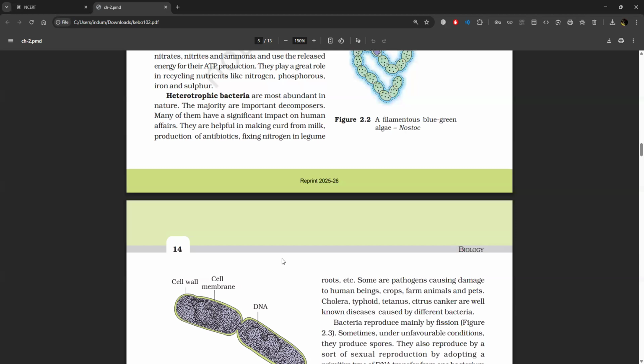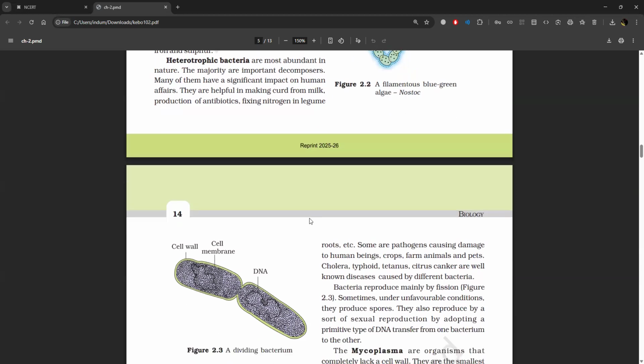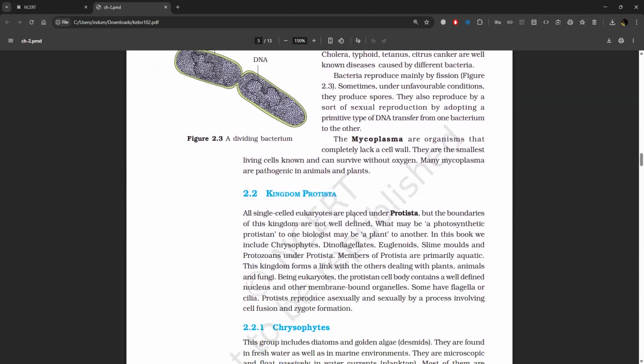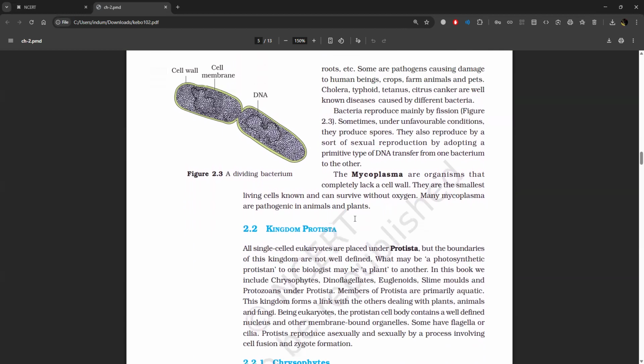They are helpful in making curd from milk, production of antibiotics, fixing nitrogen in legume roots, etc. Some are pathogens causing damage to human beings, crops, farm animals, and pets. Cholera, typhoid, tetanus, and citrus canker are well-known diseases caused by different bacteria.